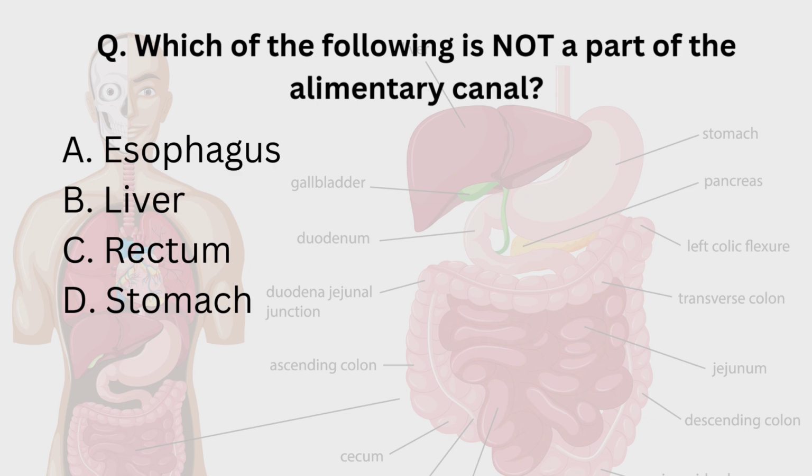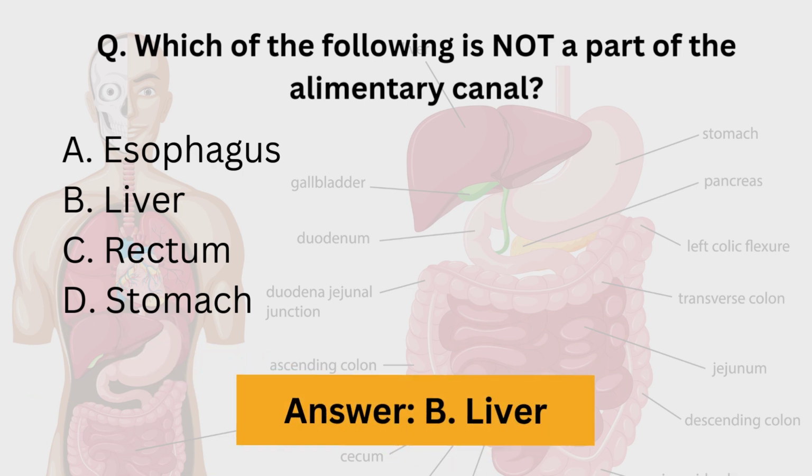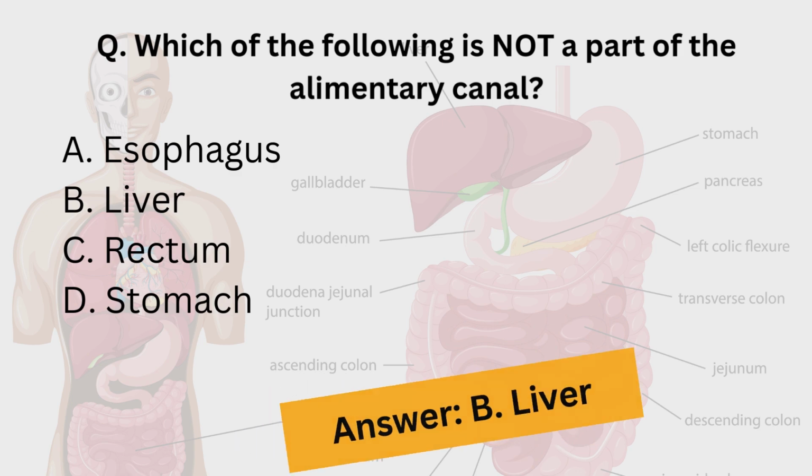Esophagus transports food from the mouth to the stomach. Liver, as I told, is an accessory organ that produces bile, which helps in fat digestion, but food doesn't pass through the liver. Then rectum is the final part of the large intestine where stool is stored before elimination. Then stomach stores and breaks down food with the help of digestive juices. Here the answer is liver. Liver is not part of the alimentary canal. It indirectly helps in digestion by secreting bile juice.